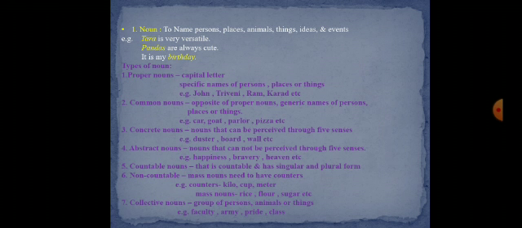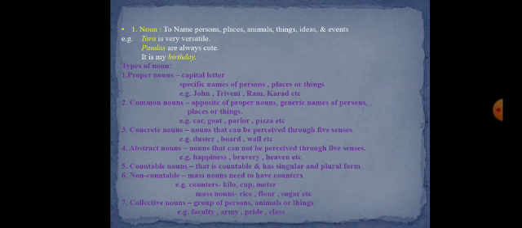Abstract nouns, for example, happiness, bravery, heaven, etc. Nouns that cannot be perceived through 5 senses are abstract nouns, and those that can be perceived through 5 senses are concrete nouns. Some nouns are countable, some are non-countable nouns.